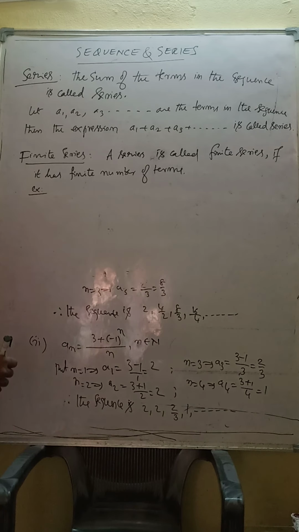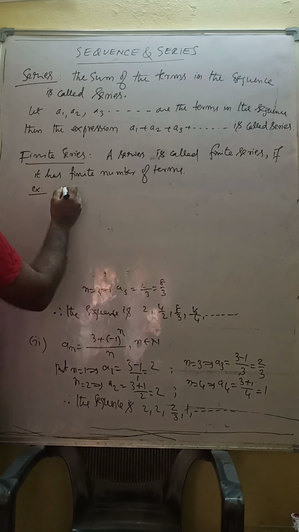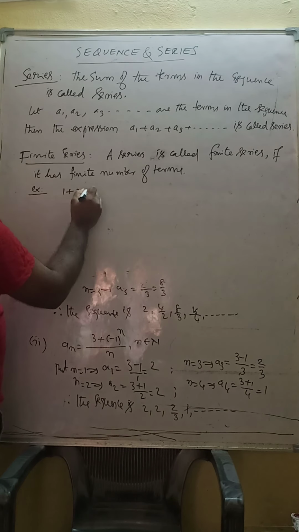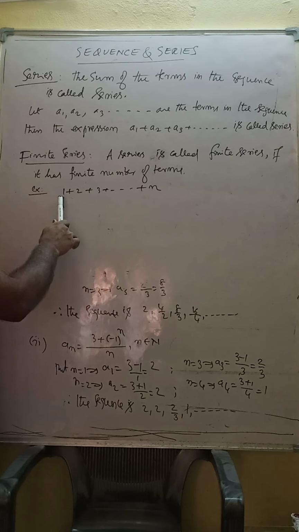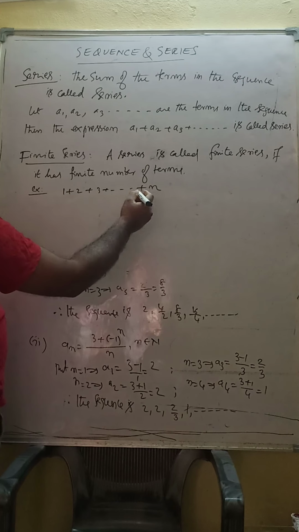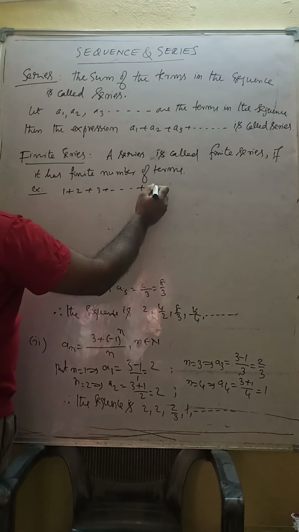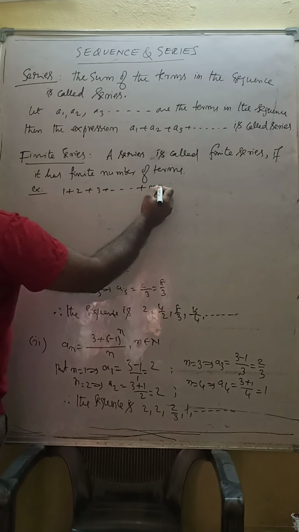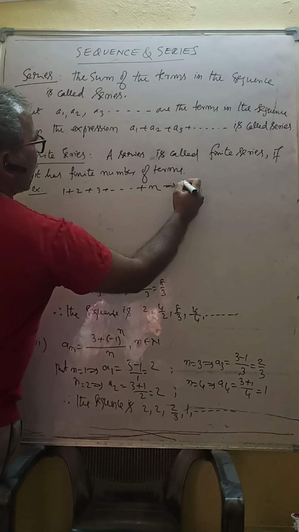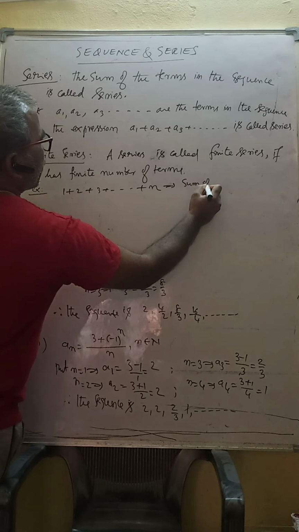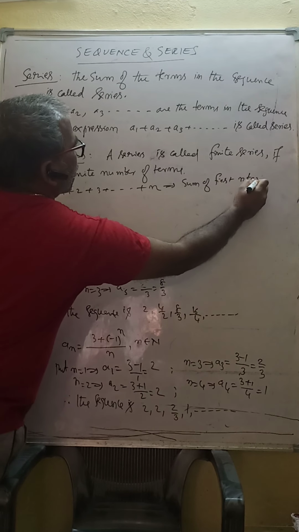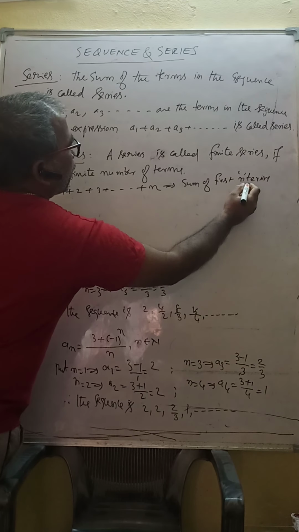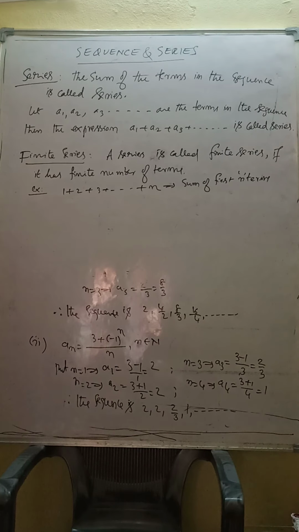Example: 1 plus 2 plus 3 plus up to n. That means n terms only I am adding. I am not writing dash dash dash here. It is nothing but the sum of the first n terms.